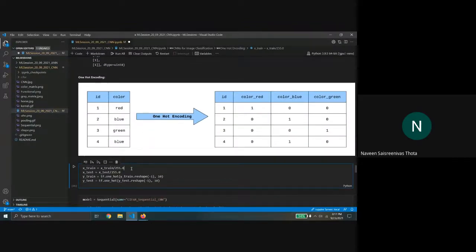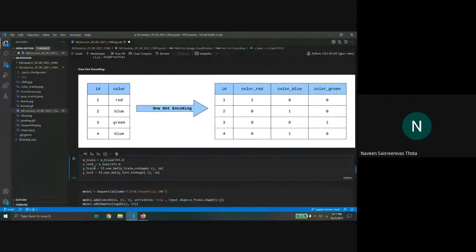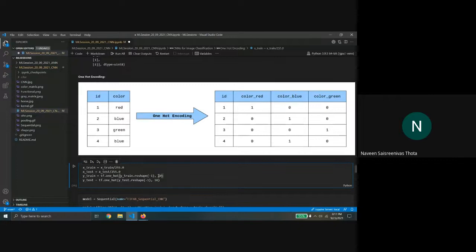You don't need to write the code for this. There is a function called tf.one_hot under TensorFlow. You can just pass in the values and it would directly make a one-hot encoding vector. Here we also pass in the number of classes, because otherwise TensorFlow does not know how many classes are there in the data.